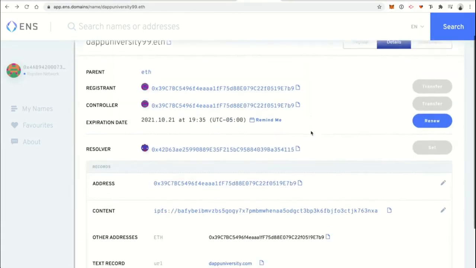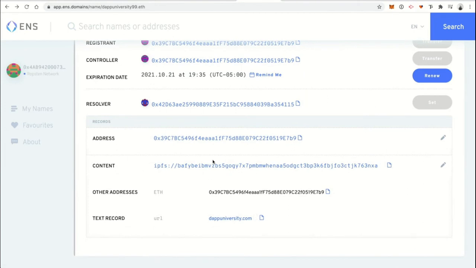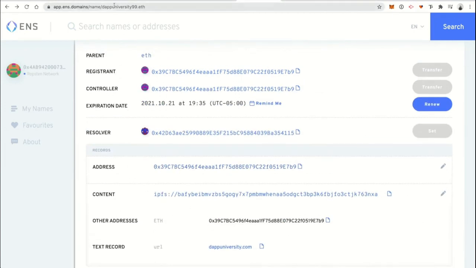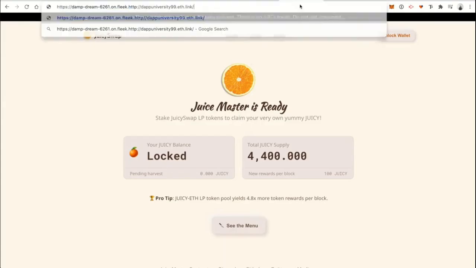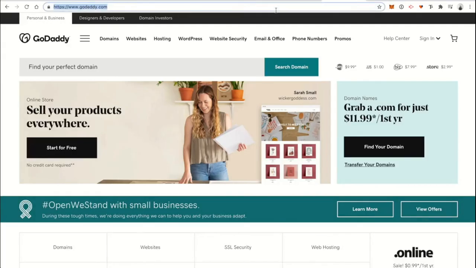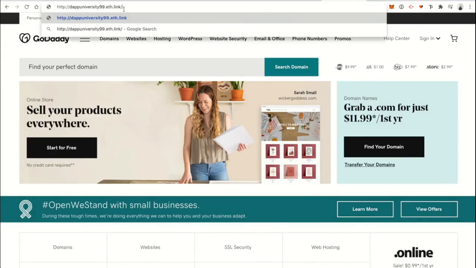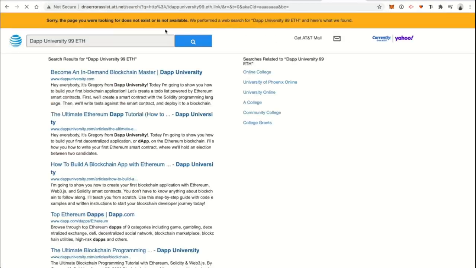Confirm. All right, and so if you want to access the website that you uploaded here for your ENS address, you can do it like this. Basically, you just take your ENS and go to a new tab here. You do it like this. So you do your name, dapuniversity99.eth, and then you add .link at the end. Now, I don't think this is actually going to work. I'll tell you why in a second. It's going to bomb.